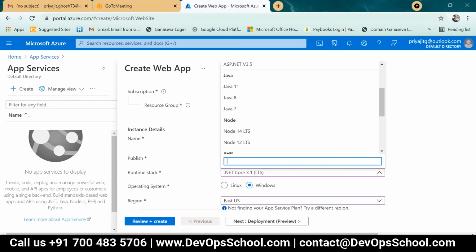Let's say .NET, also, I selected. Then I need to write some code based on whatever web app I'm creating. For that I need to write complete Java code or complete ASP.NET code so that I can deploy, because I am creating the backbone. This create web app is nothing but just creating a backbone, but the actual code is not there yet. Actual code will be available in either a Docker container or DevOps.